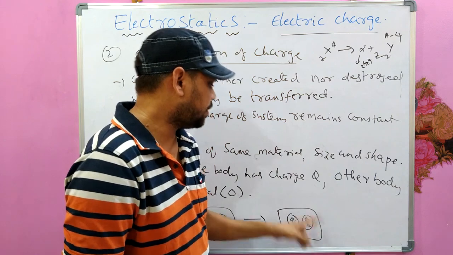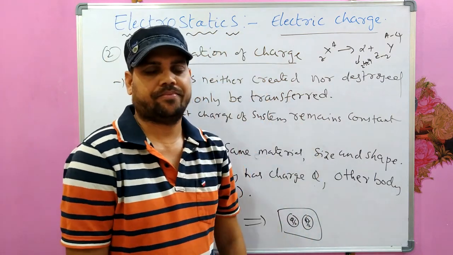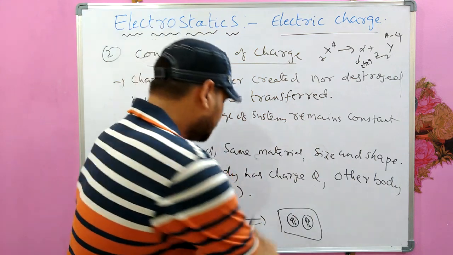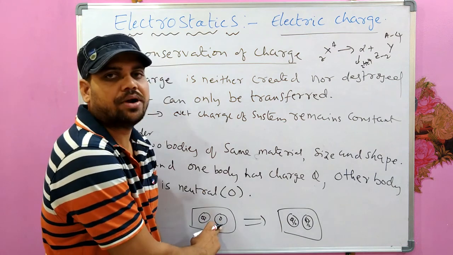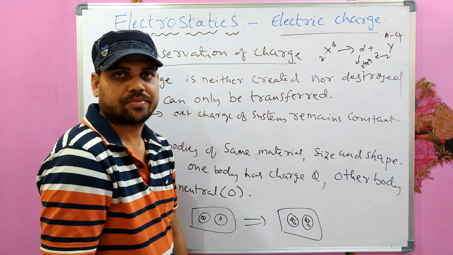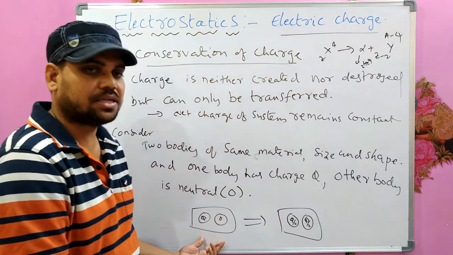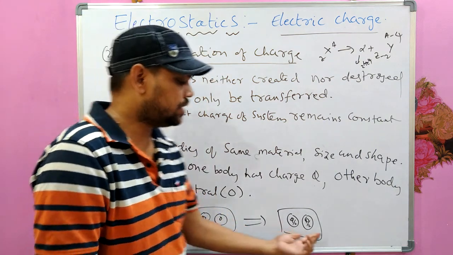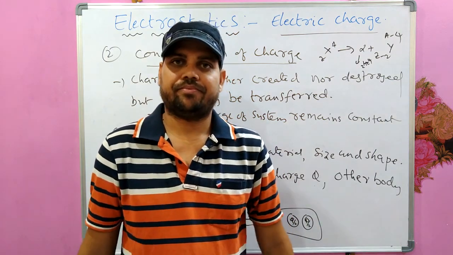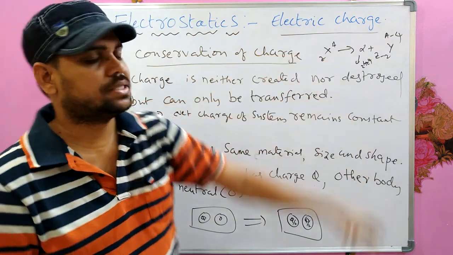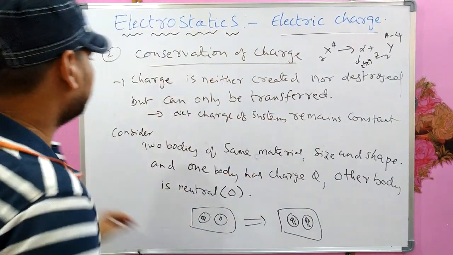This would happen only if they are of same material, same size, same shape. Q by 2 charge has been transferred to the neutral body. But the total charge of the system remains conserved. Here the total charge of the system is Q. Here the total charge of the system is Q by 2 plus Q by 2, again Q. Conservation of charge. Okay, so this is about conservation.